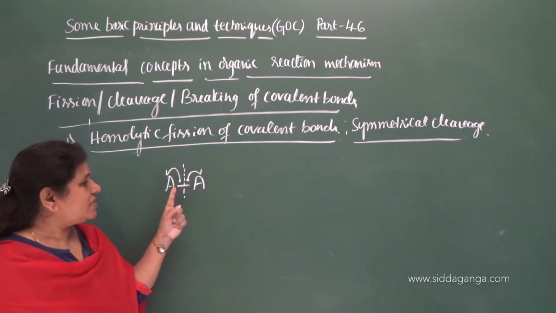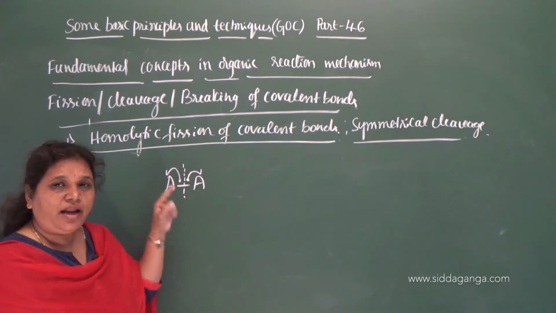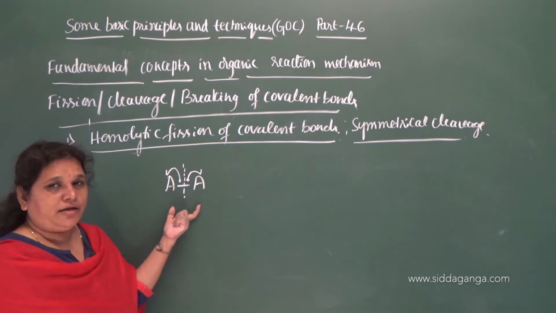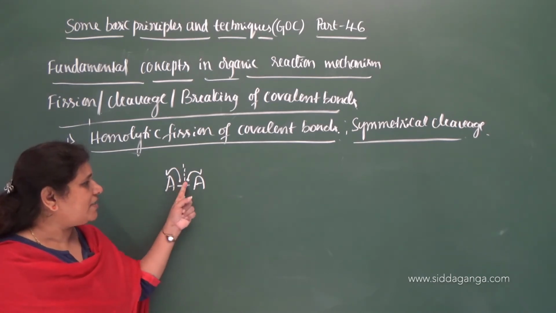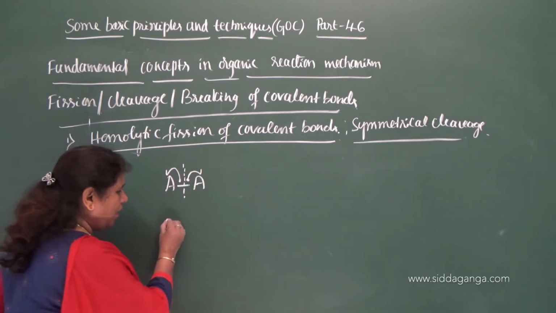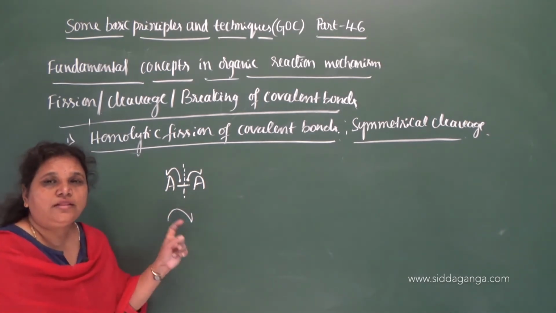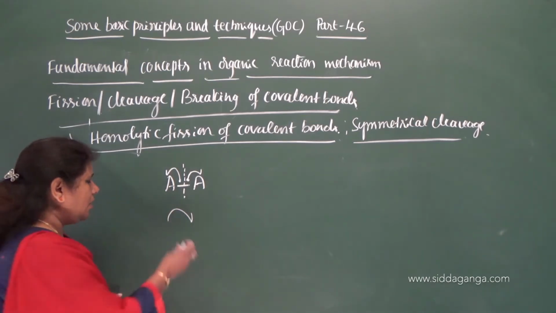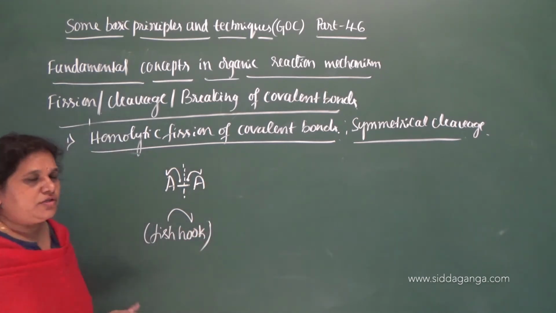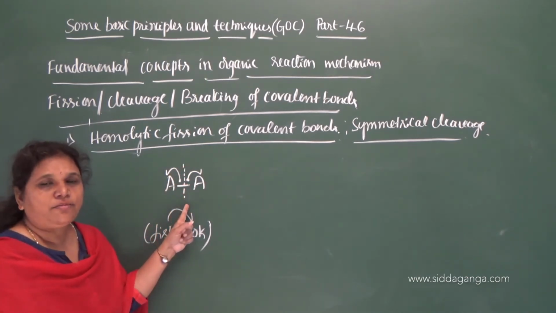So, since this involves the movement of a single electron on an atom, it is represented or denoted by a half-headed curved arrow, which shows the movement of a single electron. You can also call it a fish hook. It shows the movement of a single electron because symmetrical cleavage of a covalent bond takes place.